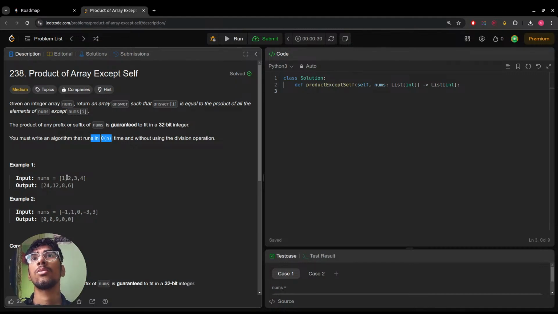What I could do is, what can I do? I just thought of an n squared solution, but that's going to exceed the time limit, so I'm not even going to attempt that. 1, 2, 3 and 4.